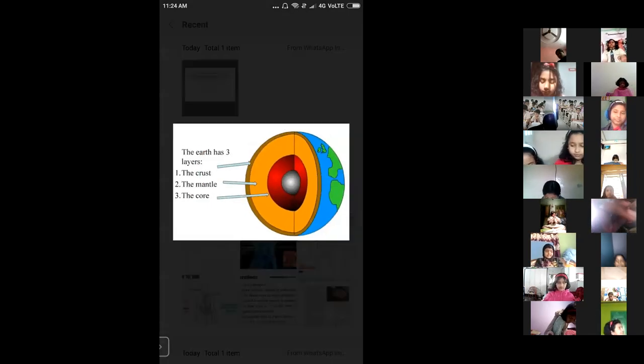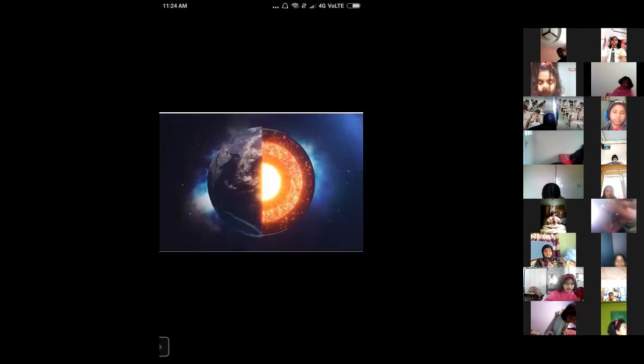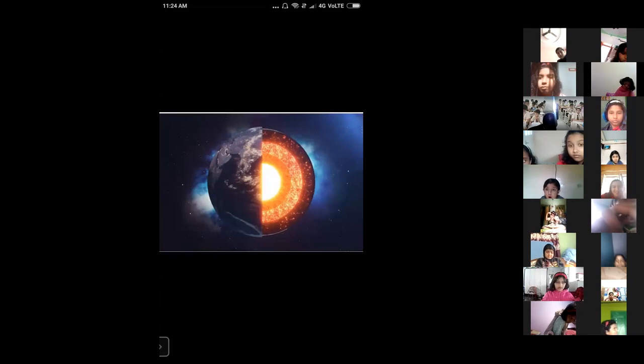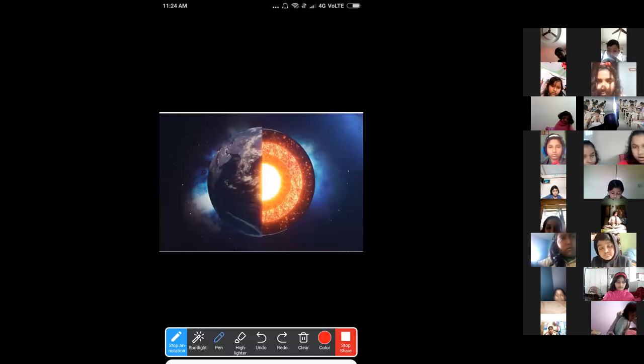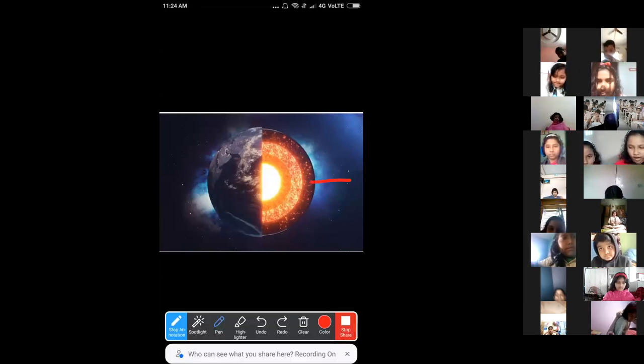Now I'm going to show you another picture, this one. Can all of you see it? Why am I showing you this picture? This picture indicates how the temperature increases as you go deep towards the Earth's center. The Earth's crust is a cool layer.